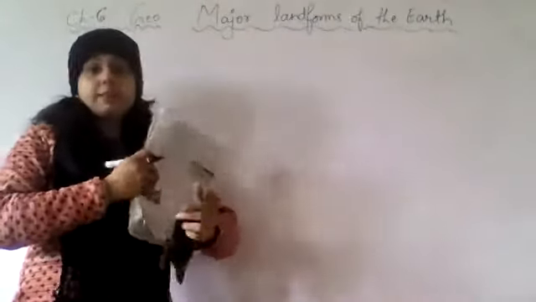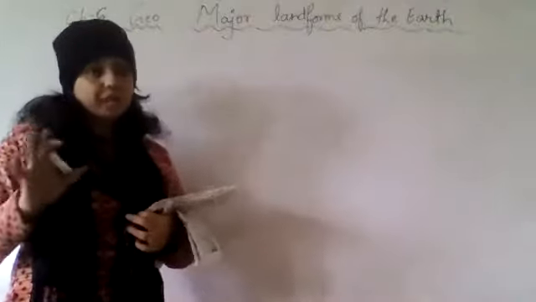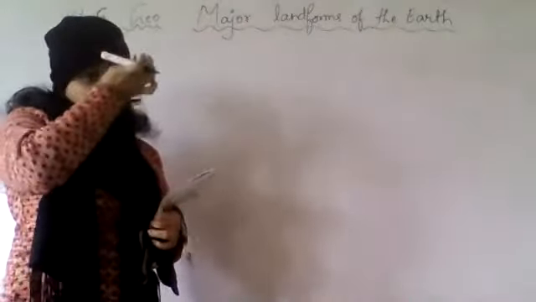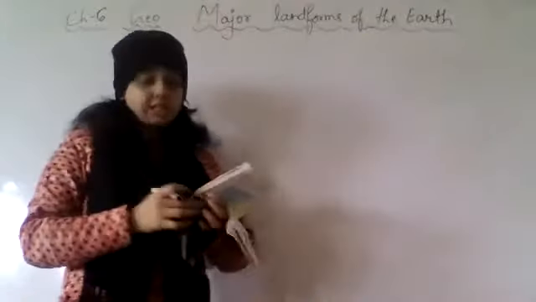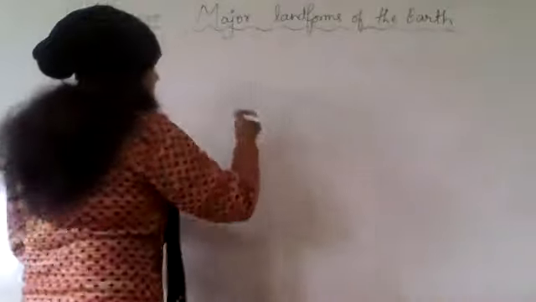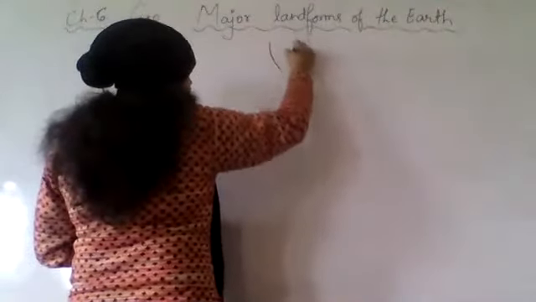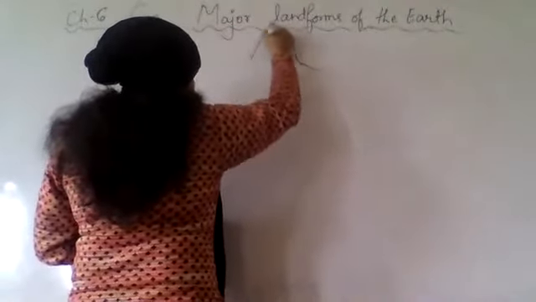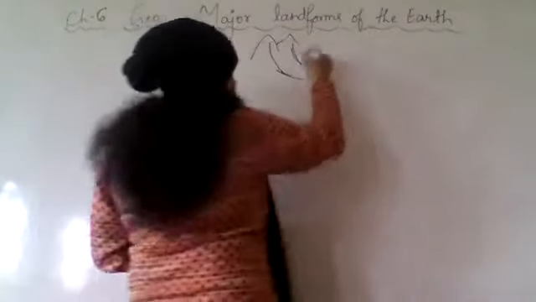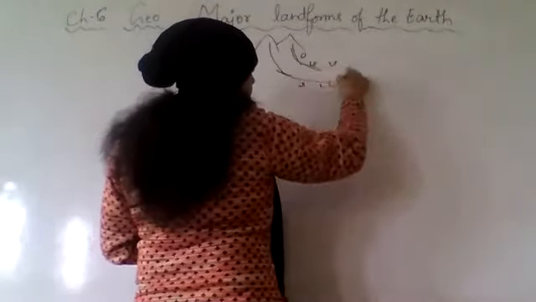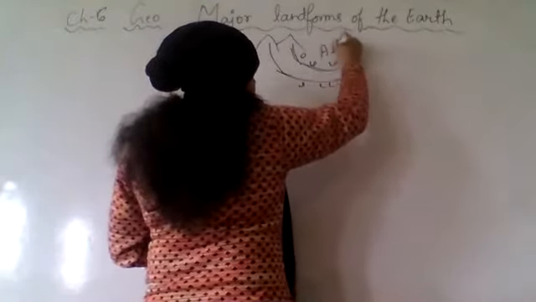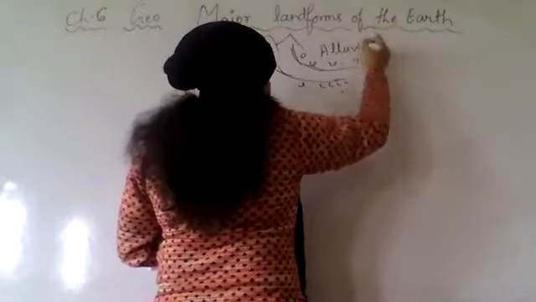So we already discussed plains. There are three types of plains: alluvial plain, coastal plain, and delta plain. Alluvial plains are made from the sediments brought from the mountain. If this is the mountain, this is the river. The sediments brought by the rivers are deposited here, so here the alluvial plains are made.